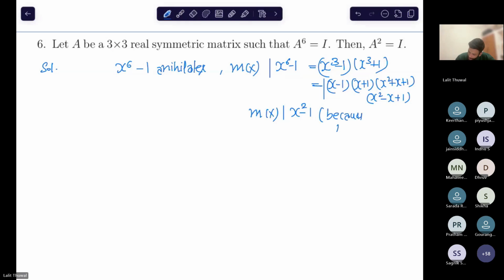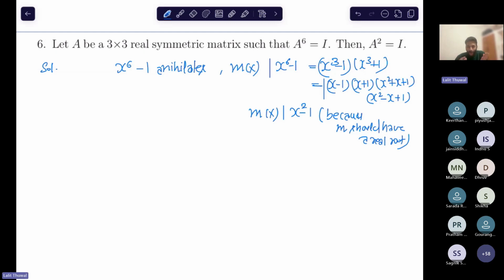M should have a real root, right? Because at least one eigenvalue should be real, right?